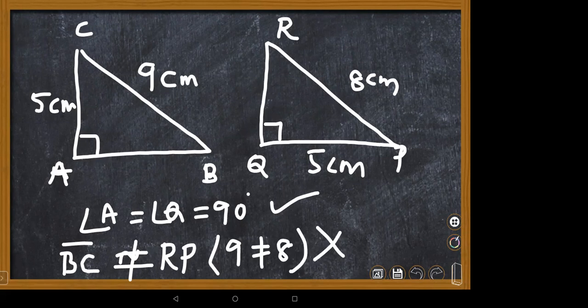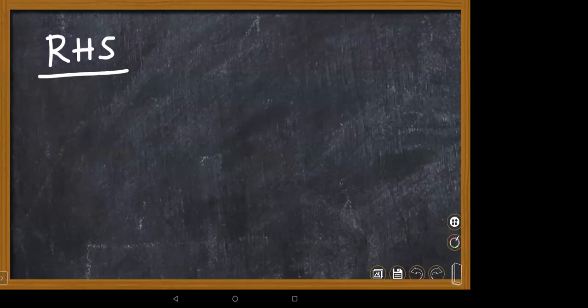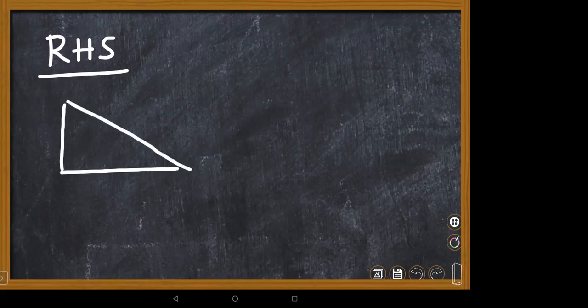Let me go with one more example. Ma'am, can I? Yeah, please. Ma'am, suppose I give a right-angled triangle, and they ask what we should see: only the right angle, hypotenuse, and one of the legs. You should match the right angle. Yes, ma'am. So we should put that as RHS, right? Yes, this is RHS only we are discussing right now. Based on RHS congruence, congruent parts are equal. So we can say that the given triangle is congruent to the other triangle PQR.